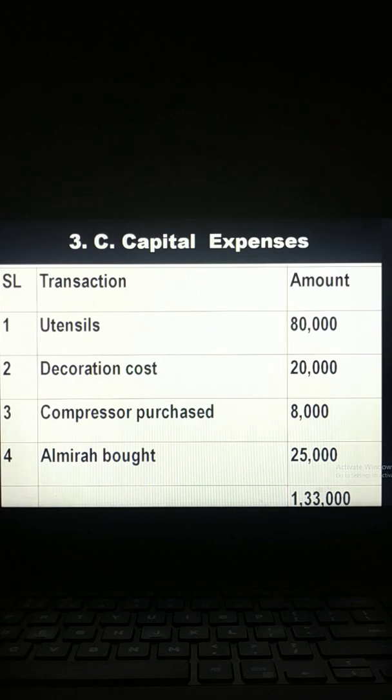Then the last one, almirah bought. An almirah is a kind of furniture. If they buy an almirah, it will give them service for a long time. Within one day, one week or 1 month, their almirah will not be damaged. So this is another example of capital expense. The total of capital expenses is 1,33,000.